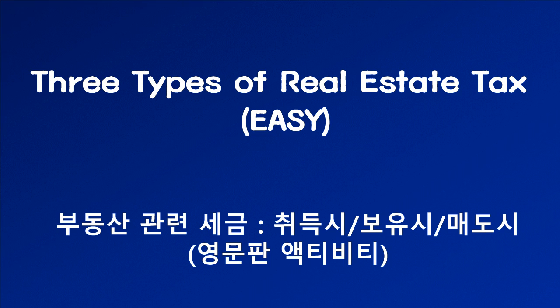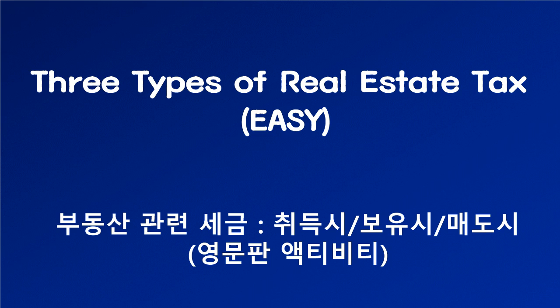Real estate and tax. There are 3 types of real estate taxes. They are imposed when an individual purchases, sells, and possesses a building. The acquisition tax is paid by the person purchasing the building. Property tax and comprehensive real estate tax are payable if you possess a building.